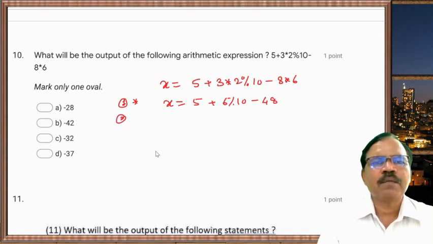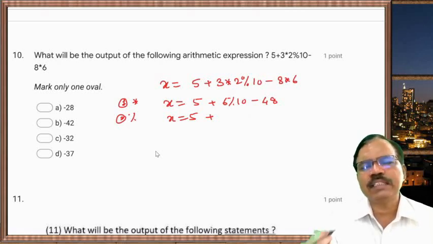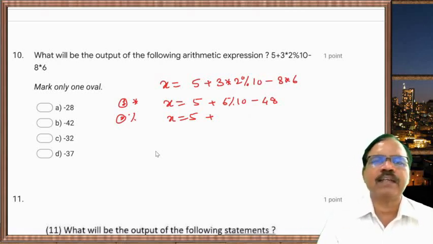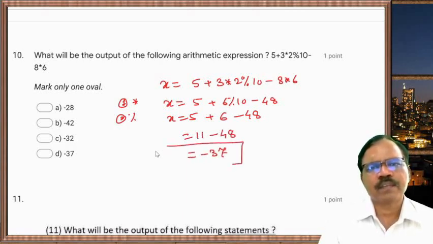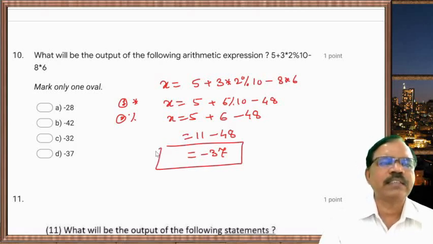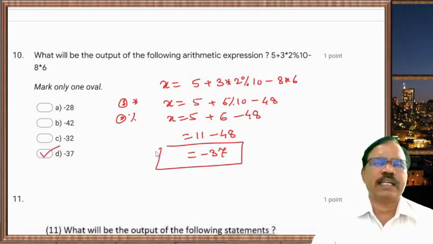Then the percentage is evaluated. 6 percent 10 means 6 divided by 10 and the remainder is taken. So the division gives 0, the remainder is 6, so 5 plus 6 minus 48. Then addition and subtraction, so we get minus 37. So the result is minus 37, and this last option is correct.